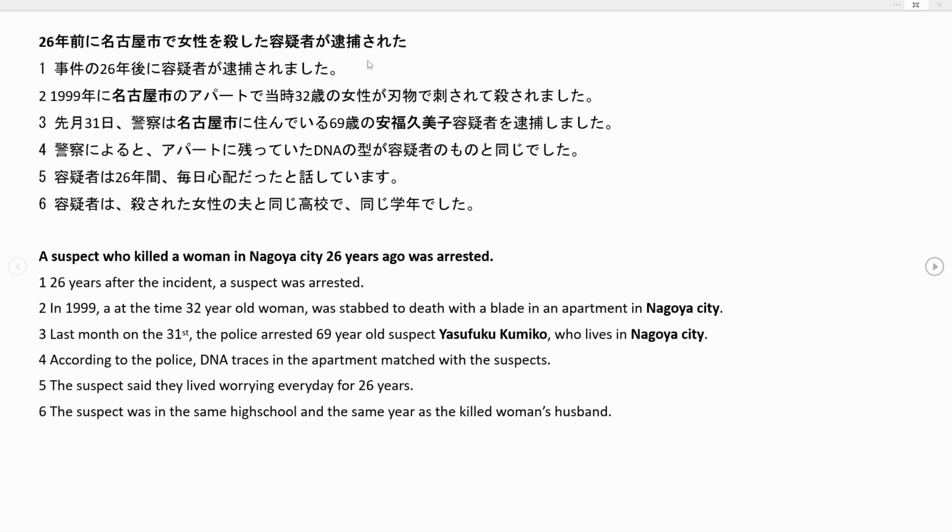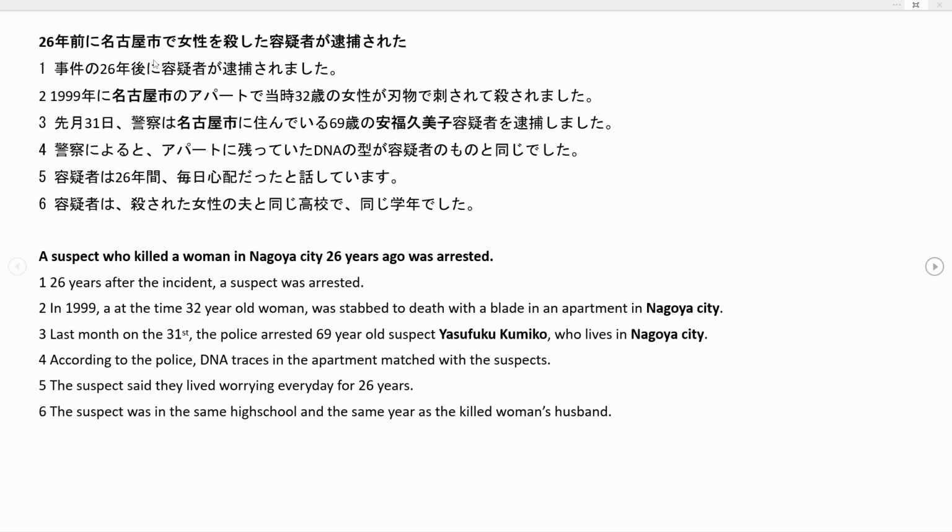So something happened to someone. In this case, 逮捕された means someone was arrested. Our subject to that is 容疑者, a suspect was arrested. 殺した容疑者, so a suspect who killed someone. And that someone was 女性, a woman.